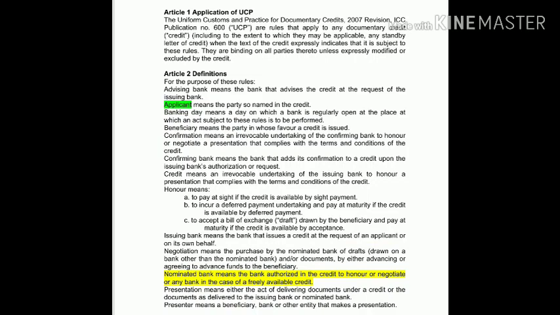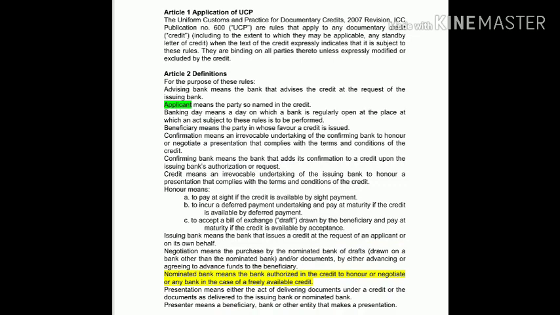Okay, and the nominated bank is authorized, meaning the bank authorized in the credit to honor or negotiate, or any bank in the case of freely available credit. So the nominated bank can honor or negotiate the document. Okay, so we know the meaning of honor and negotiate as well. Now let's move on to presentation.